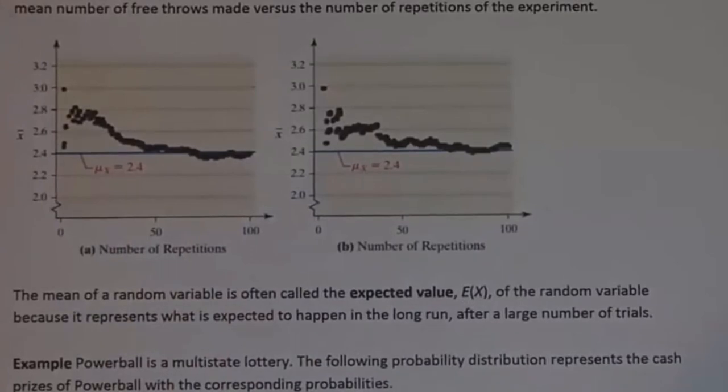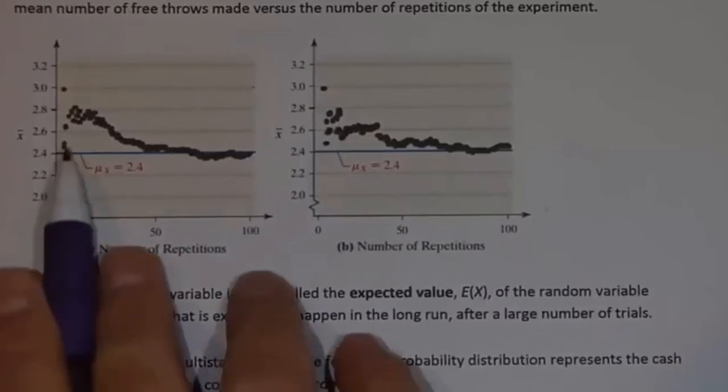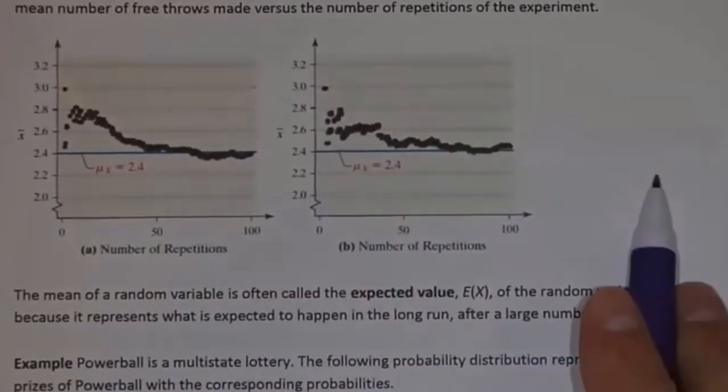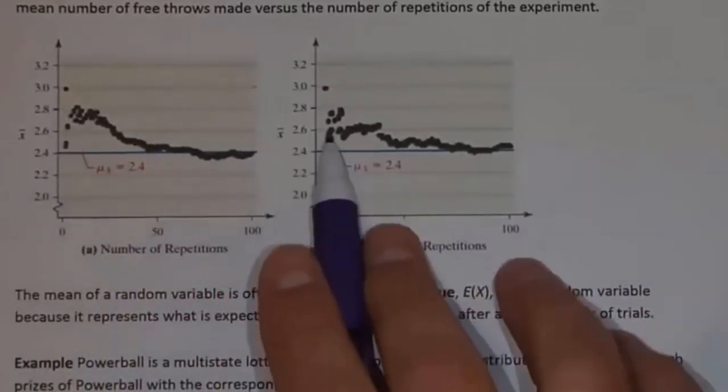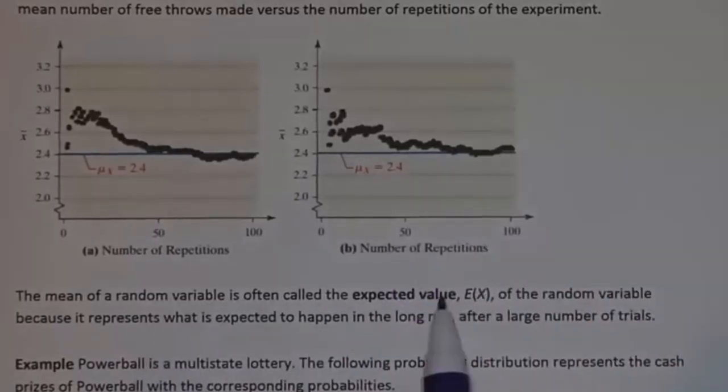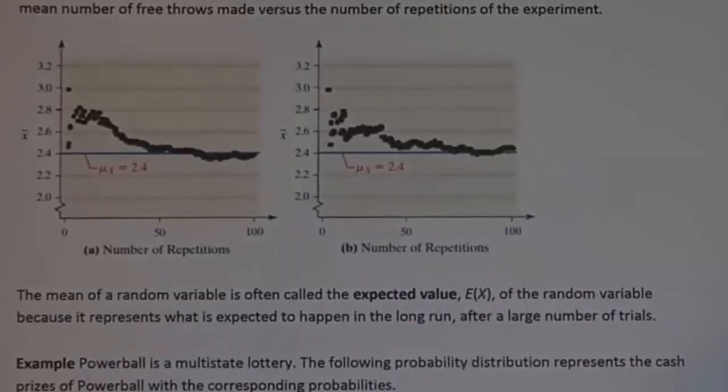So this mean value is often referred to as the expected value. It's what we expect will happen in the long run. In the short term, we may not have the mean, but in the long run, that's what's going to occur. It's because of this kind of thing. I've used this example before. This is how casinos and insurance companies and so on are guaranteed profit. They know what's going to happen in the long run based on probability. So they set up their games or they set up their rates based on what's going to happen in the long run, ensuring them a profit in the long run.